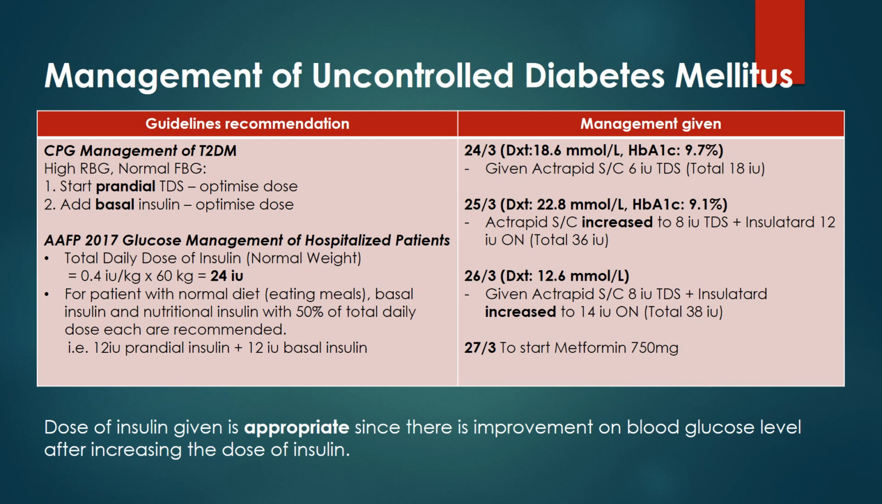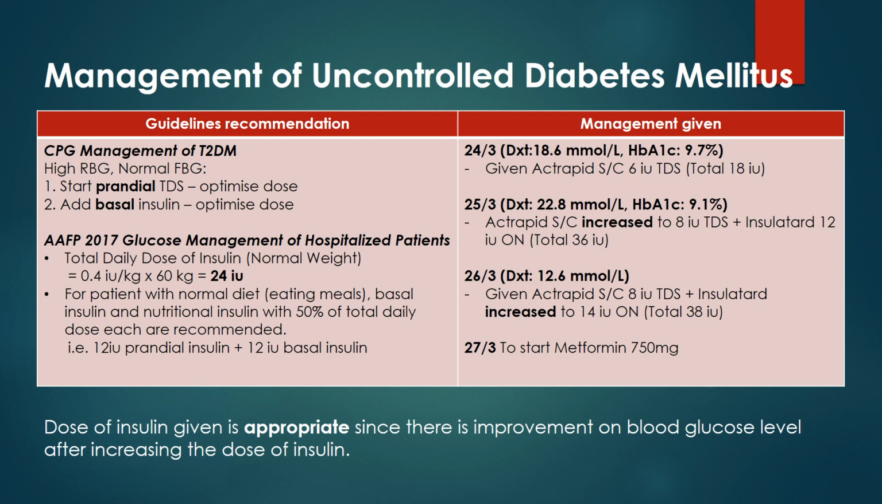Next is the management of uncontrolled diabetes. For high random blood glucose, the CPG recommended to start with prandial insulin TDS and optimize the dose, followed by adding basal insulin if blood glucose is still not controlled. An article from the American Academy of Family Physicians suggested that the total daily dose of insulin required for this patient is 24 units. As the patient is expected to have a normal diet, 12 units of prandial insulin and 12 units of basal insulin are recommended.